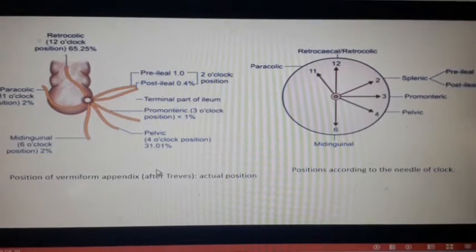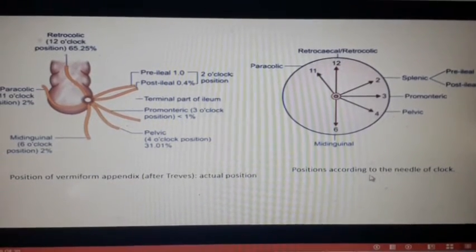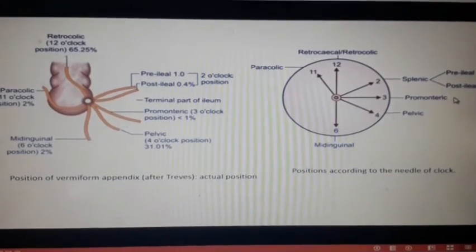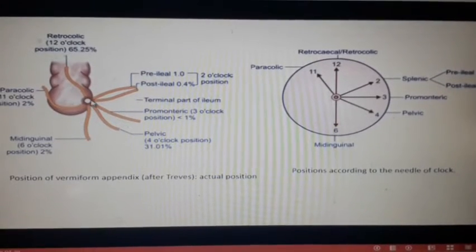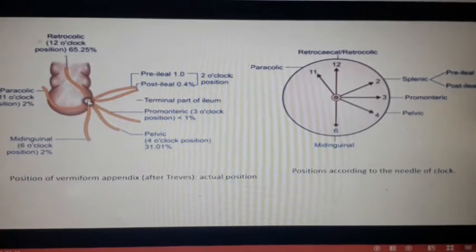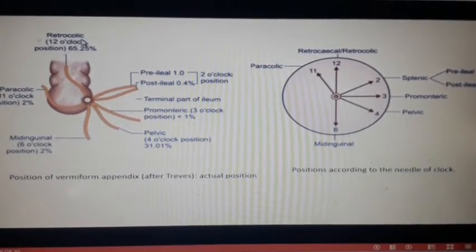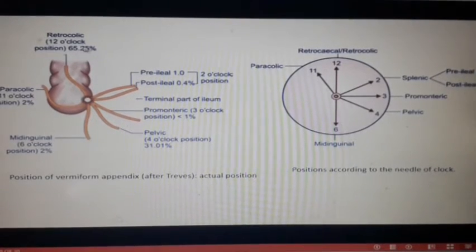So now moving on, here is the position of the appendix, the actual position, and here I have shown the positions according to the needle of the clock. I think you can get this diagram in almost all your books. Okay, so this is an appendix, and if this appendix is pointing like this, straight upward, that is known as retrocolic, 12 o'clock position, which is 65.25% of the cases.